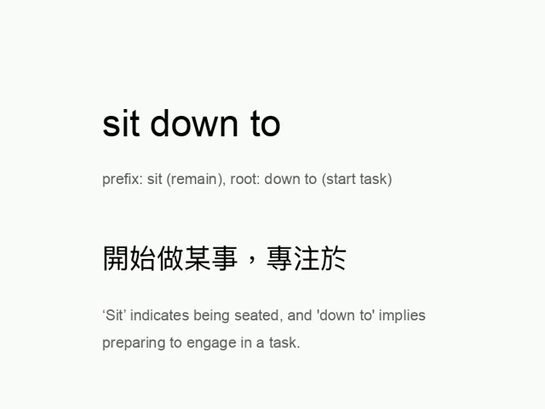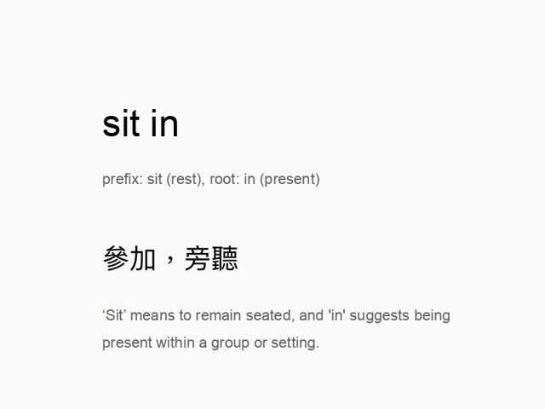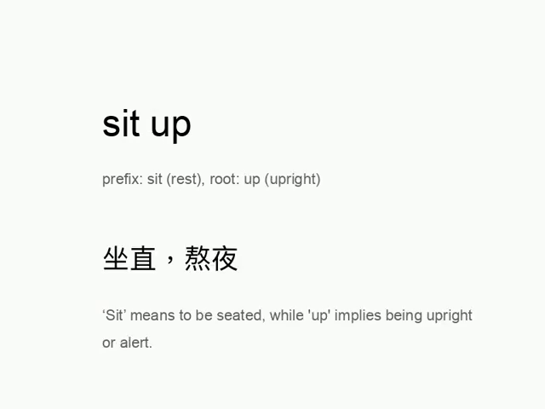Sit down to. Sit indicates being seated, and down to implies preparing to engage in a task. Sit in. Sit means to remain seated, and in suggests being present within a group or setting. Sit up. Sit means to be seated, while up implies being upright or alert.